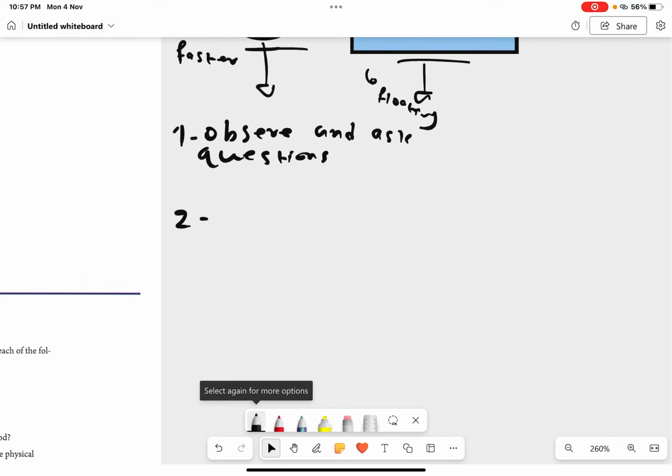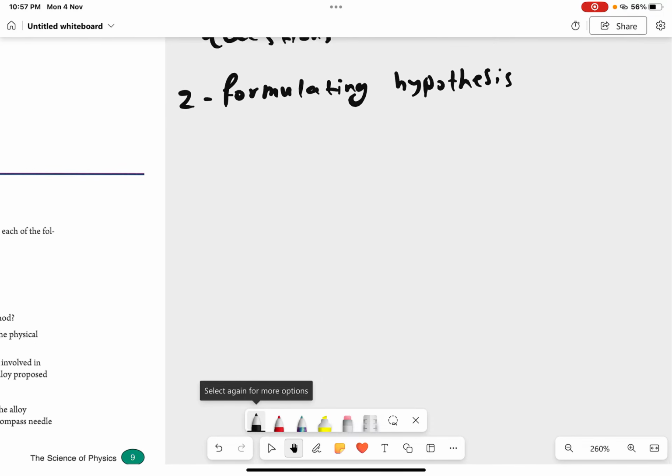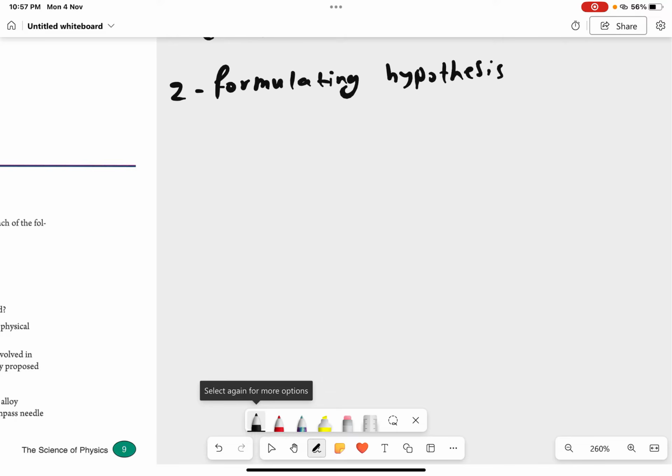So what is your hypothesis here? Your hypothesis is basically saying that heavier objects fall faster than lighter ones. Now let's see if this is correct.